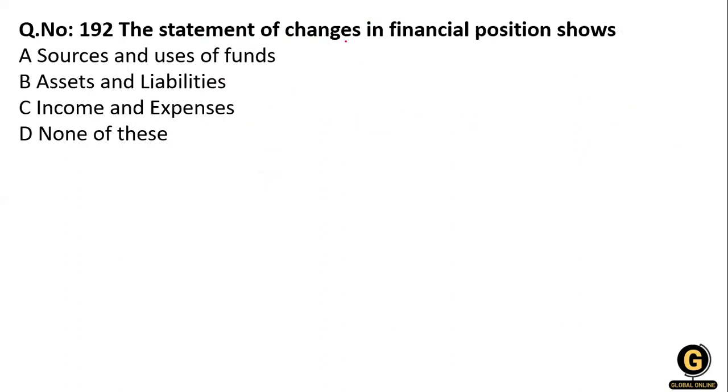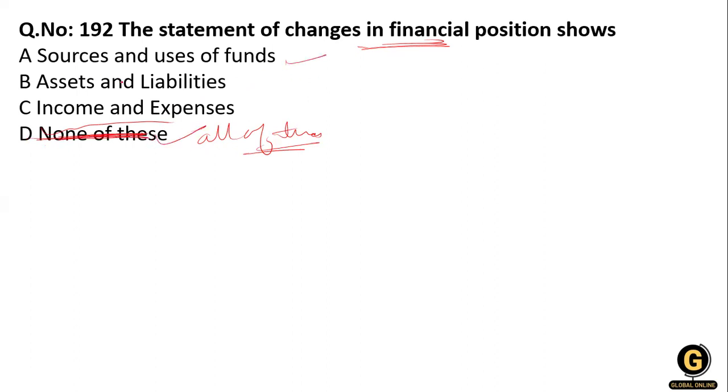The next question: the statement of changes in financial position shows A, sources and uses of funds, B, assets and liabilities, C, income and expenses, and none of the above. The answer is all of the above.